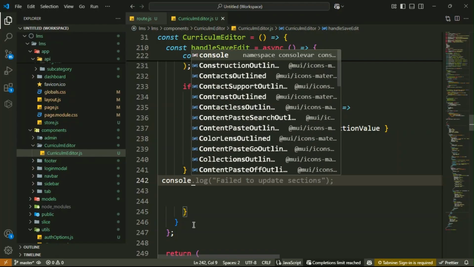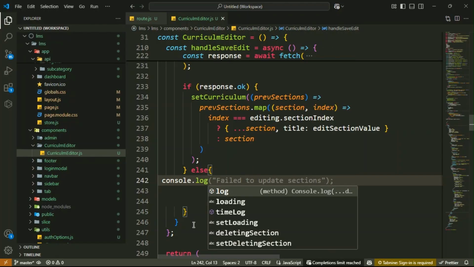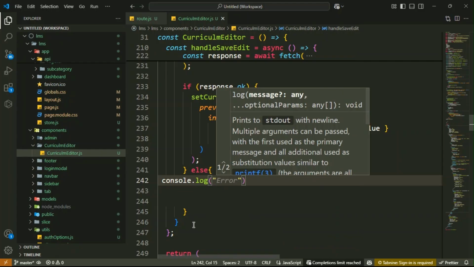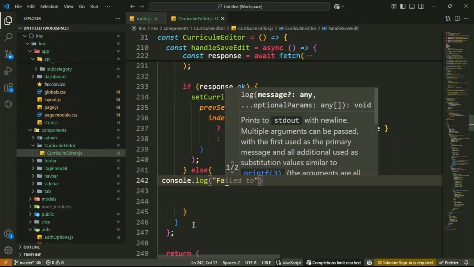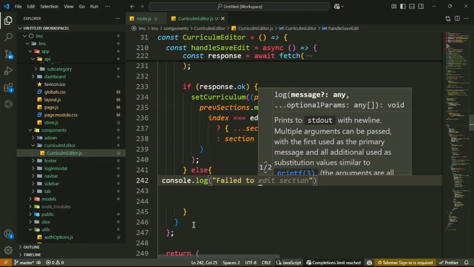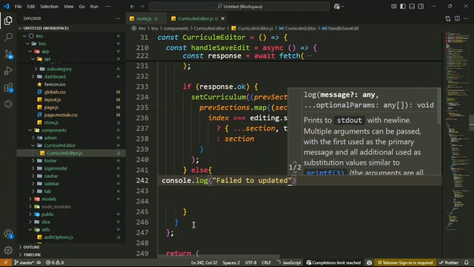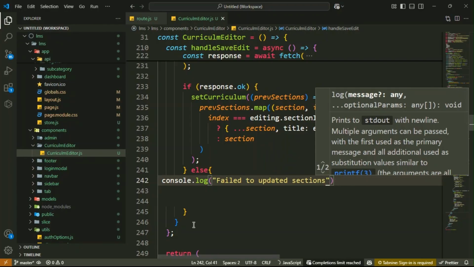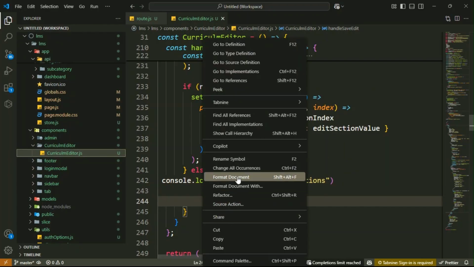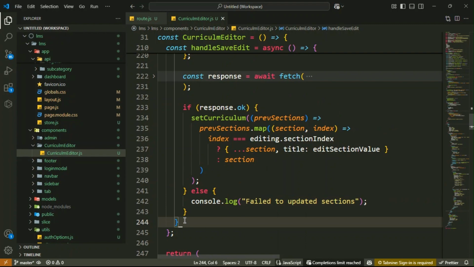Inside it, console dot log, then inside it, failed to update sections. Got it? Then this is your else block here.